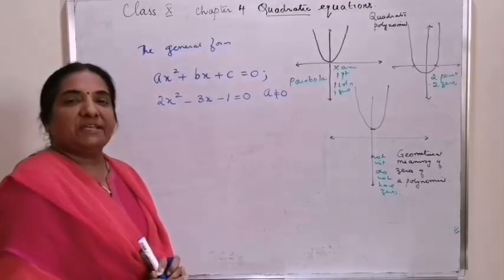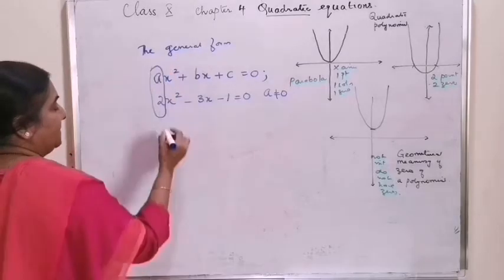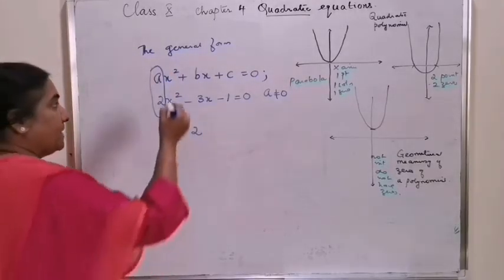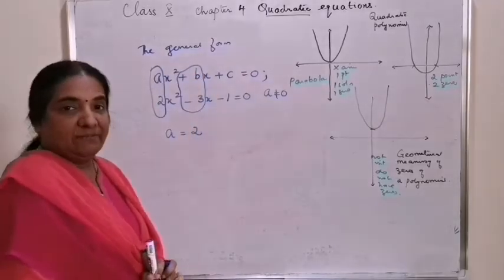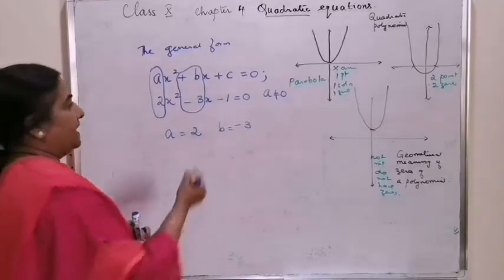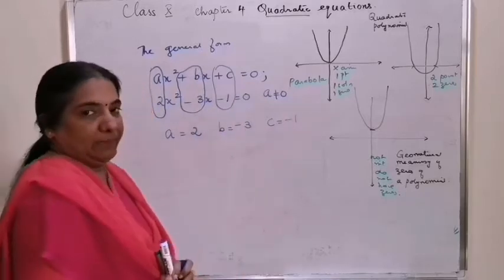Once an equation is given to you, compare the coefficients. Here a takes the value 2. The general form always has a positive sign, which shows that b is minus 3 and c is minus 1.